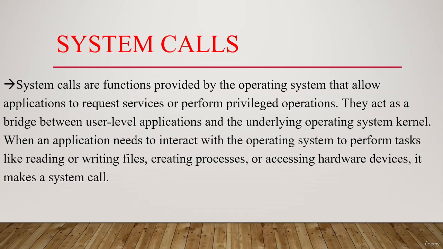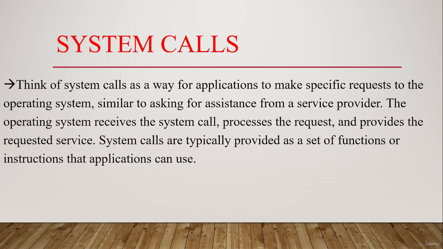When an application needs to interact with the operating system to perform tasks like reading or writing files, creating processes, or accessing hardware devices, it makes a system call. Think of system calls as a way for applications to make specific requests to the operating system, similar to asking for assistance from a service provider. The operating system receives the system call, processes the request, and provides the requested service. System calls are typically provided as a set of functions or instructions that applications can use.